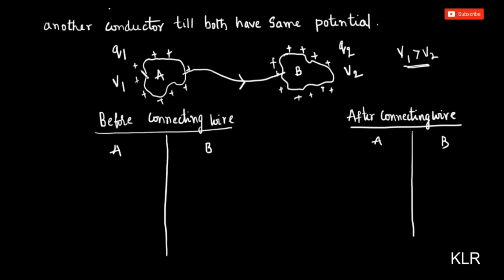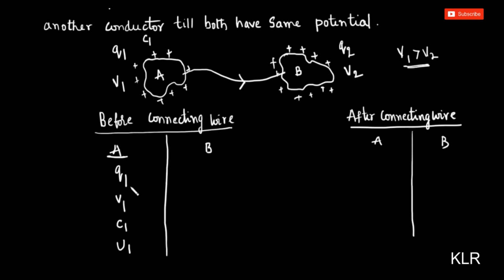Now for A, before connecting the wire, the charge is Q1, potential is V1 and capacitance is C1. Energy is U1.